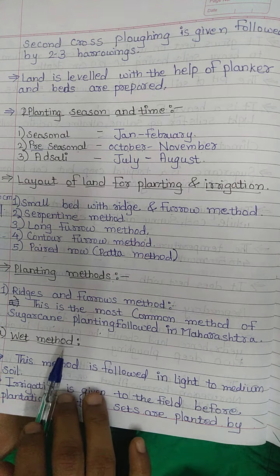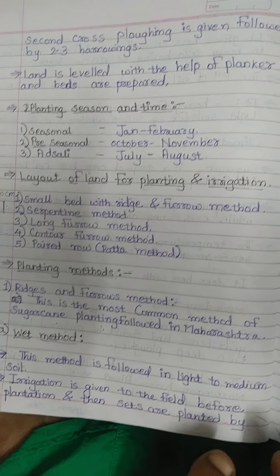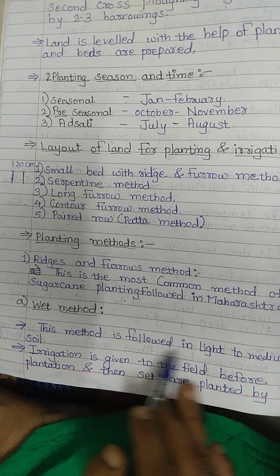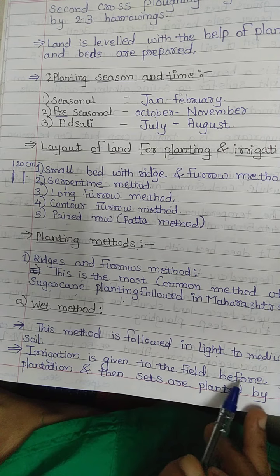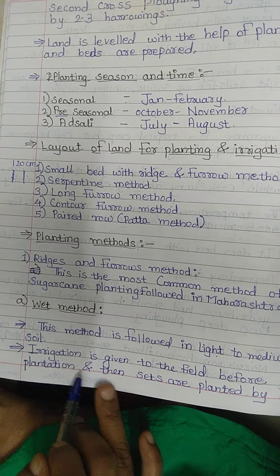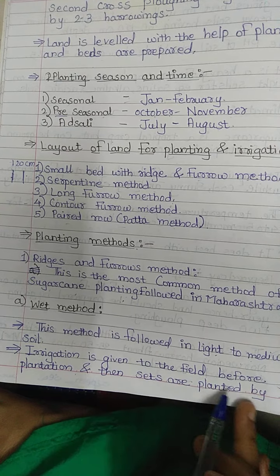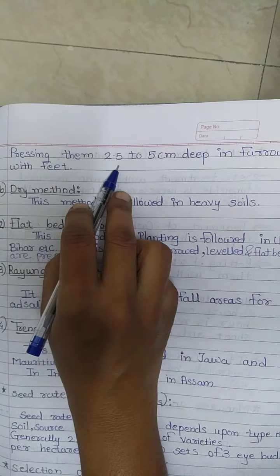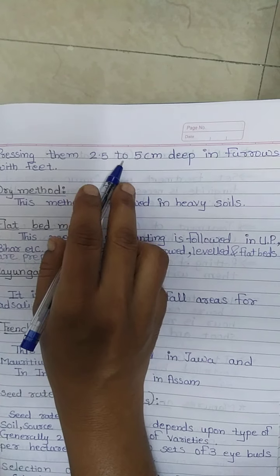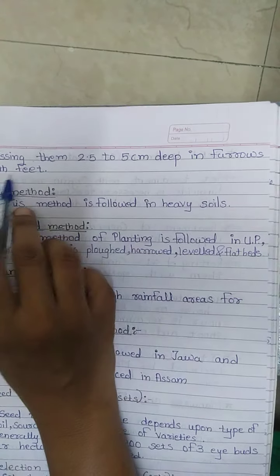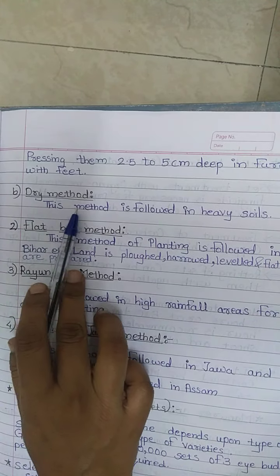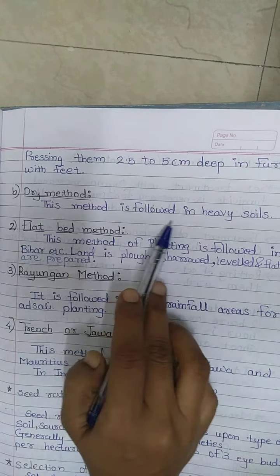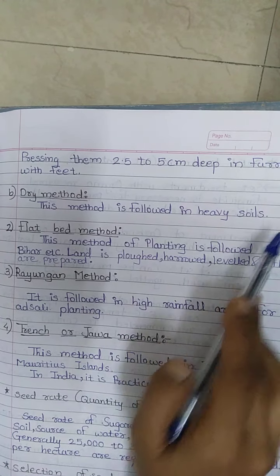Then next is the wet method. This method is followed in light to medium soil. Irrigation is given to the field before plantation and then sets are planted by pressing them 2.5 to 5 centimeter deep in furrows with feet. Then next one is the dry method. This method is followed in heavy soils.